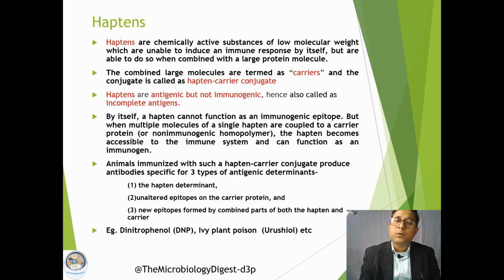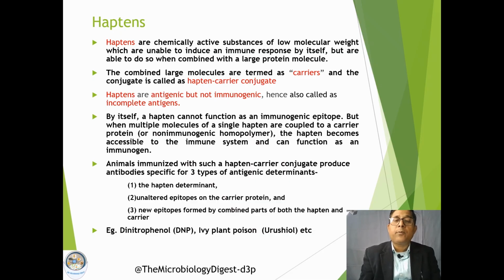Then some response will be mounted against the antigenic determinants of the carrier, and some immune response will be mounted against the combined epitopes of the hapten as well as the carrier molecule.